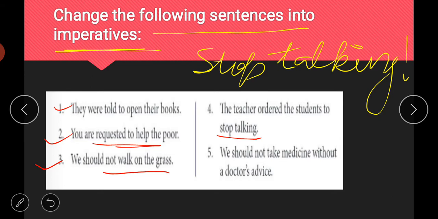So it will be an imperative. Next is, we should not take medicine without a doctor's advice. Again it's an advice, so we can simply give advice to someone like, don't take medicine without doctor's advice. That will be the right answer here. So I hope it is clear to you. Let us move to the next one.